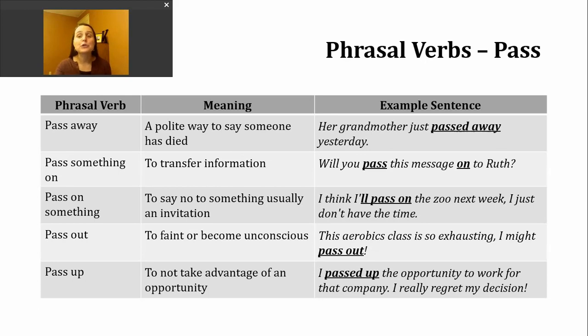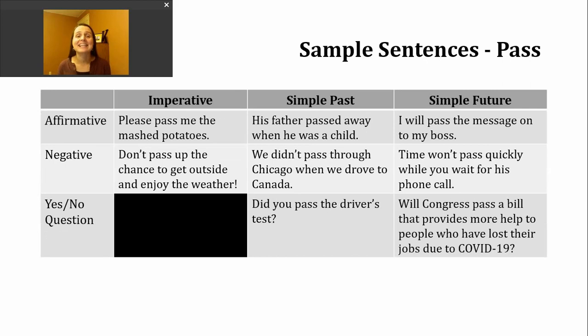Let's continue using the verb pass in a few different verb tenses. We'll talk about the imperative, simple past, and simple future today. Let's start with imperatives. You might remember this is a command, and it's unique because we do not have a stated subject when we form sentences in this way.